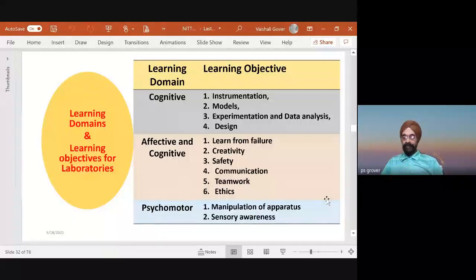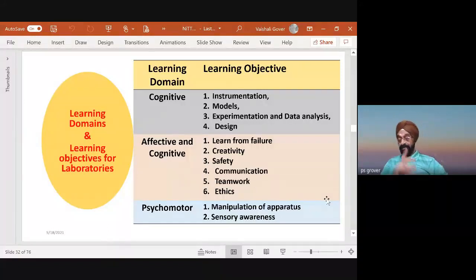Now see here, learning domain: cognitive is instrumentation, models, experimentation, data analysis, and design. Affective and cognitive is learning from failure. Creativity, safety, communication, teamwork, ethics, they learn in the lab. Psychomotor is manipulation of apparatus, sensory awareness. Please see here, sensory awareness.